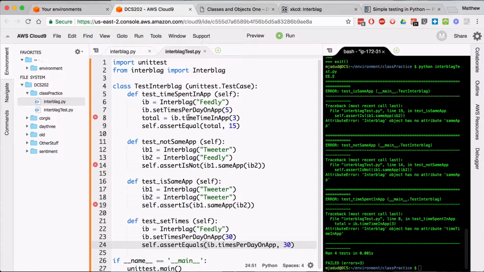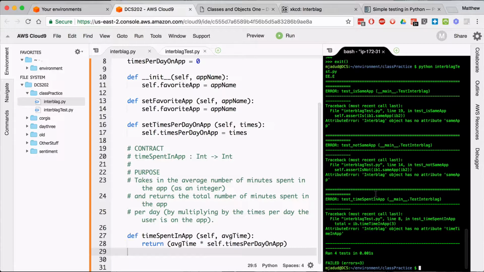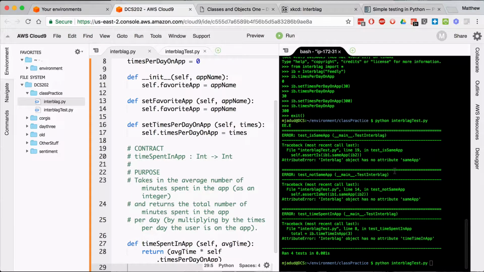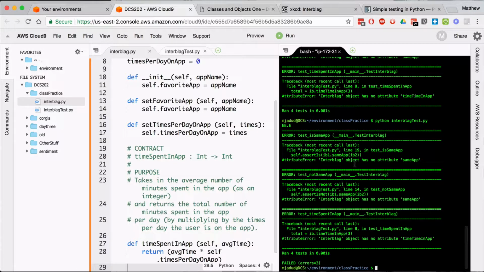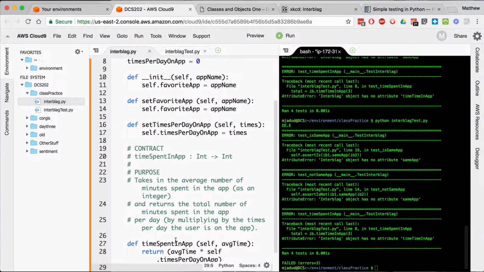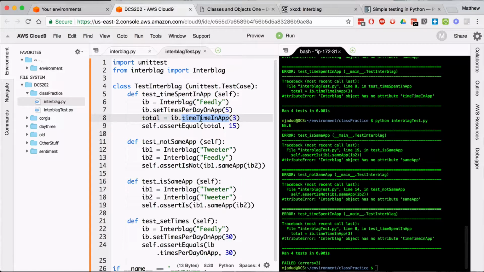Yes, I do. So I should be able to run my test. So if I run interblag, it ran 4 tests. Self.asserted time in app: interblag object has no time app. Spend. I think I wrote the... Yes, I did. Time spent in app means this should be...